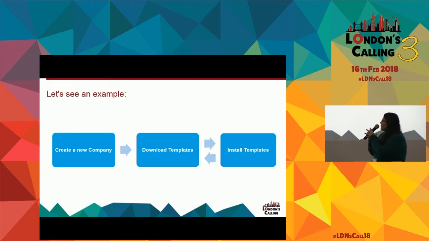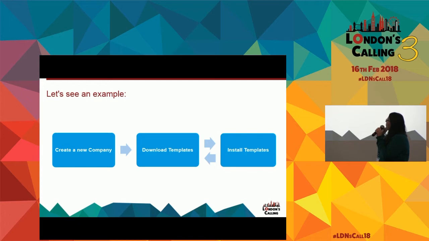So the process was, the customer wants to create a new company. We will need to download the template, only the templates that they need, and we need to install it. The installation will require an order, so it will be something like synchronous. The download of templates we wanted to do in an asynchronous way. Why? Because for every company, we now have hundreds of templates, and at the same time, these hundreds of templates have different sizes.